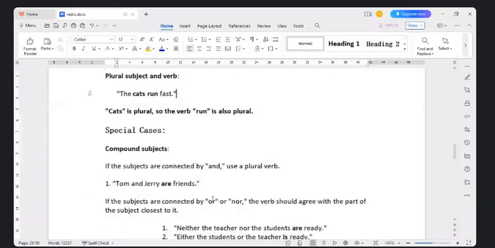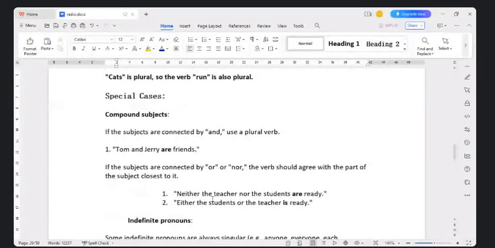Now, there are some special cases. As we all know, English is a language that always confuses us, so there are some special cases in each of these. The special case we are going to discuss here is compound subjects. If subjects are connected by the word and, we use a plural verb, like Tom and Jerry are friends. If the subjects are connected by or or nor, the verb should agree with the part of the subject that is closest to it. Neither the teacher nor the students are ready.